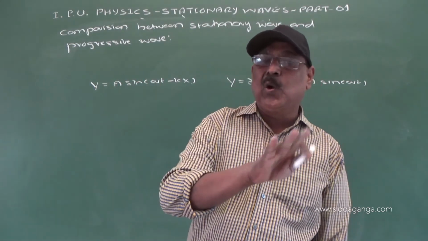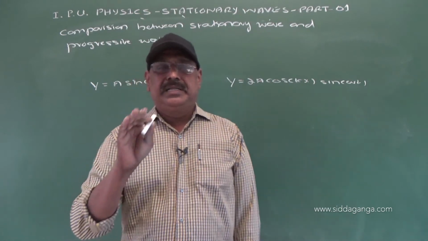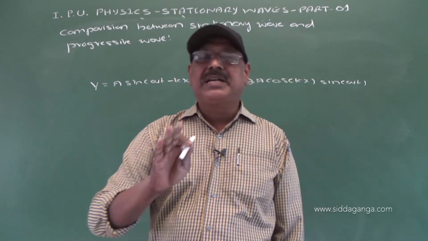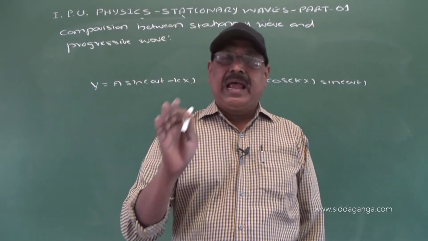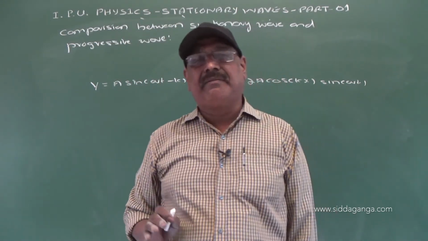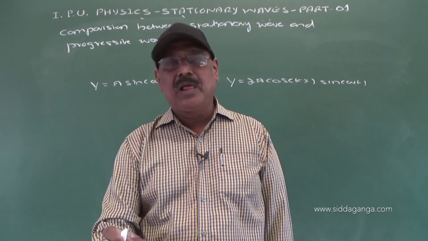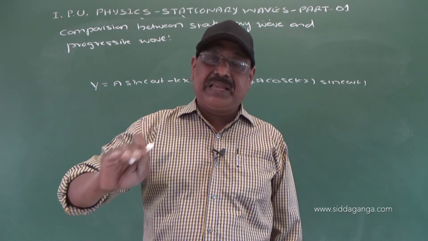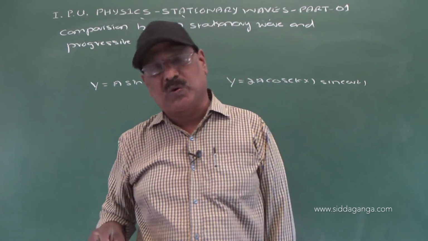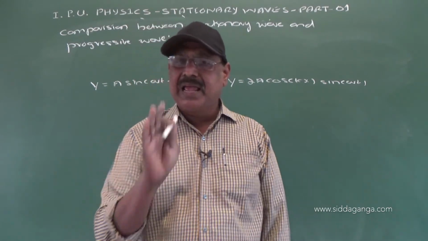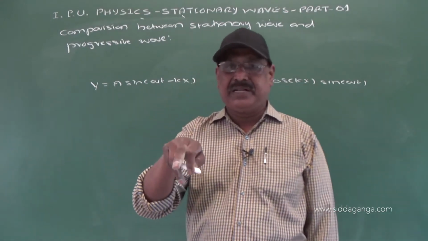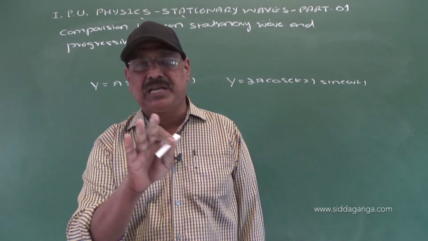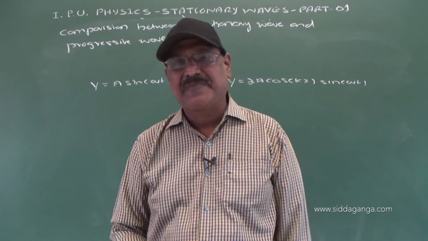And one more thing, now at nodes, the velocity of simple harmonic motion and amplitude of vibration are 0, but pressure is maximum at nodes. Remember, at nodes, velocity of vibration, that is simple harmonic motion, is 0 because particle is at rest.